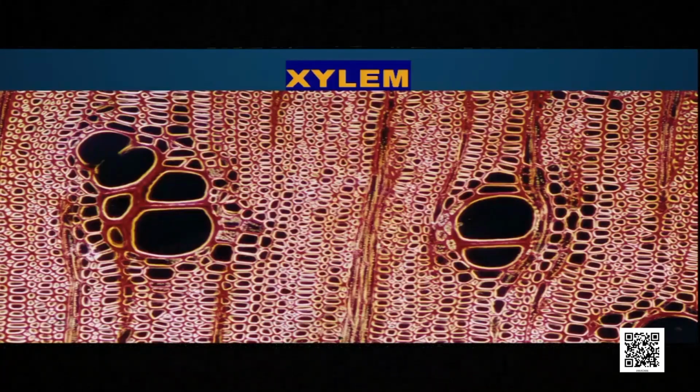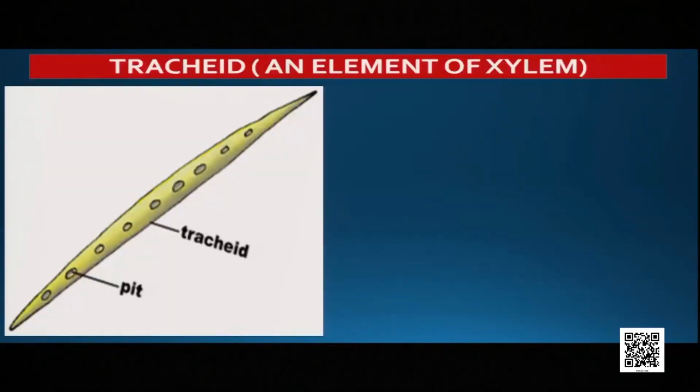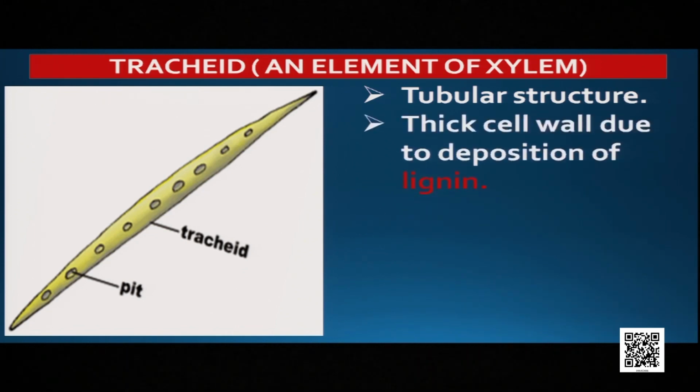Okay. When the xylem is seen under the microscope, definitely under the electron microscope, it is seen in this way. Almost all the cells are dead. So let us find out which are dead and which are living in the xylem tissue. So the first element of the xylem is trachea. It is a type of cell, remember. Look at the picture, you can know the characteristics by looking at the picture. The cell is tubular in structure, but both the ends are pointed. Second, the cell wall is thick due to the deposition of lignin.